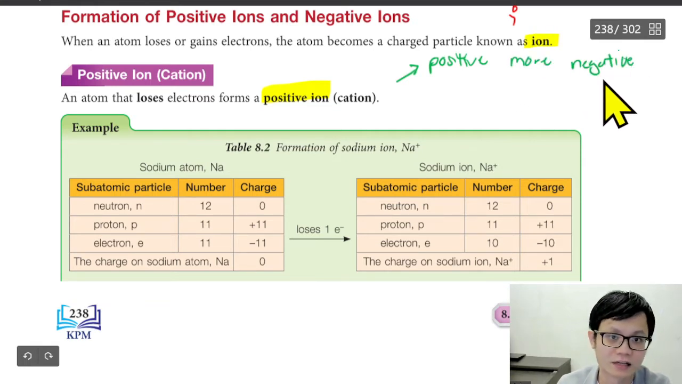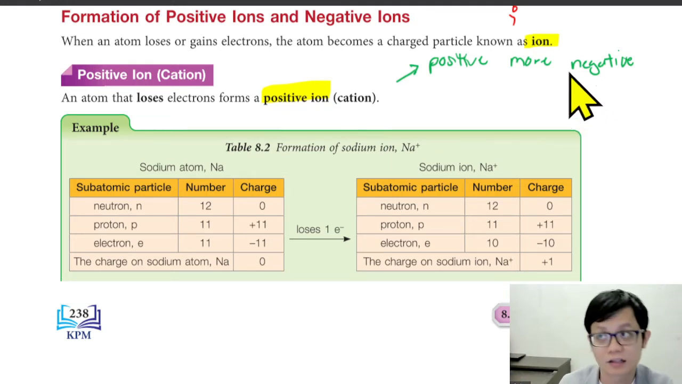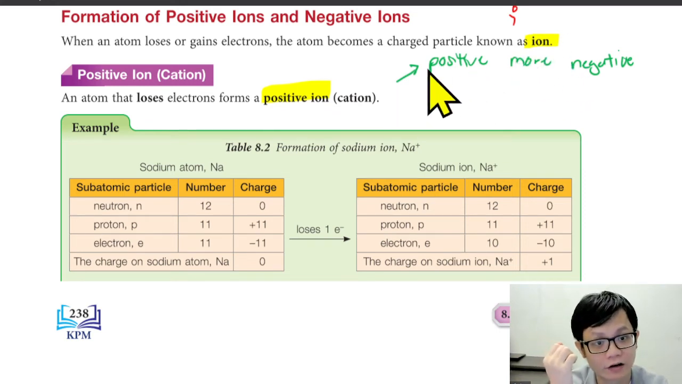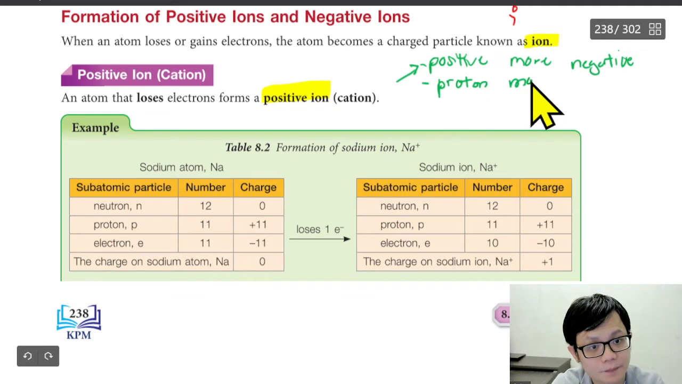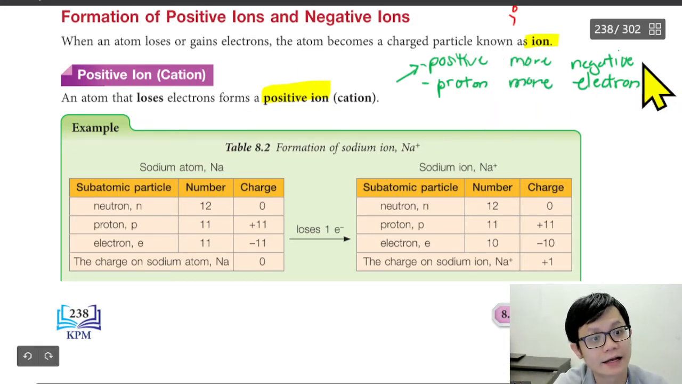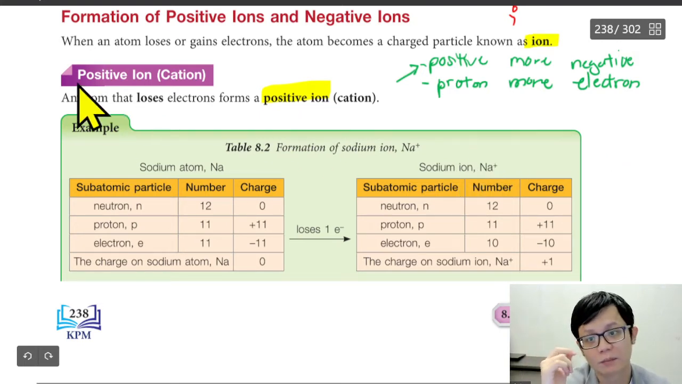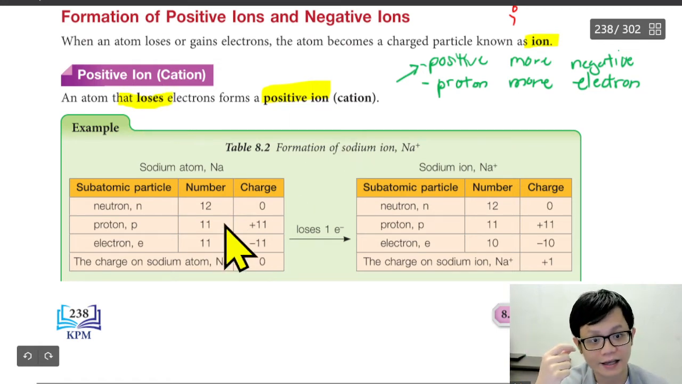Or I will say that, for example, 2 plus negative 1. 2 is positive, 1 is negative, so you get 1. So positive more than negative. Or another easier definition I want to state here is whenever proton more than electron. Correct or not? Because positive is proton, negative is electron. So when proton more than electron, it causes something to be positive. But of course, we also say that when you lose electron, it's the same thing. We all actually is the same.